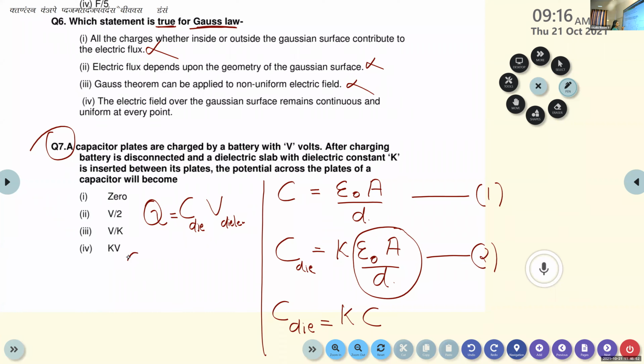Or we can write the charge stored in a capacitor Q is equal to C dielectric, which is KC, so KC into V dielectric.